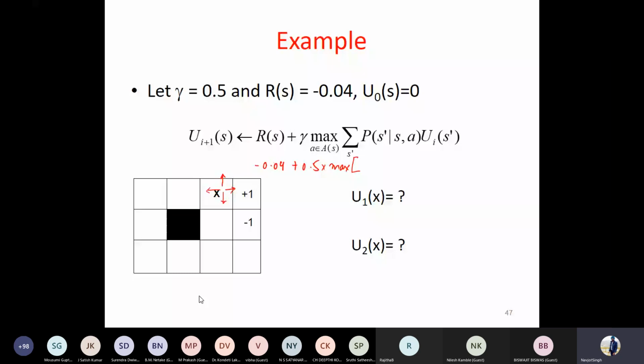Let me directly go for that. What do you feel? Anyone? So going in the right direction, because going in the right direction in one go, I'm reaching the plus 1. Definitely, this is the correct answer. So I should try directly for this action. You need to try the other 3 also, but we know for this one this will be the maximum. So let's see what will happen.